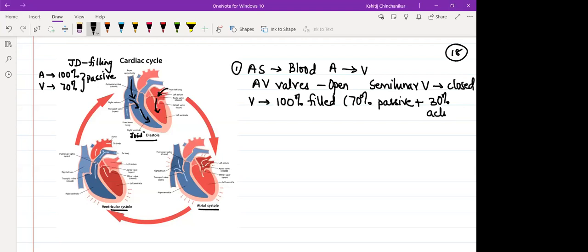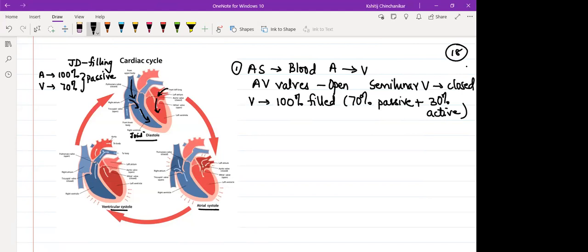But this filling you will call active. Why? Because it has happened because of contraction of the atrial muscle. Remember, filling of the chambers is active or passive depending upon what state the cardiac muscle is in. If the muscle is in a state of relaxation, the filling is passive. If it is in the state of contraction, because of contraction, then the filling is active.